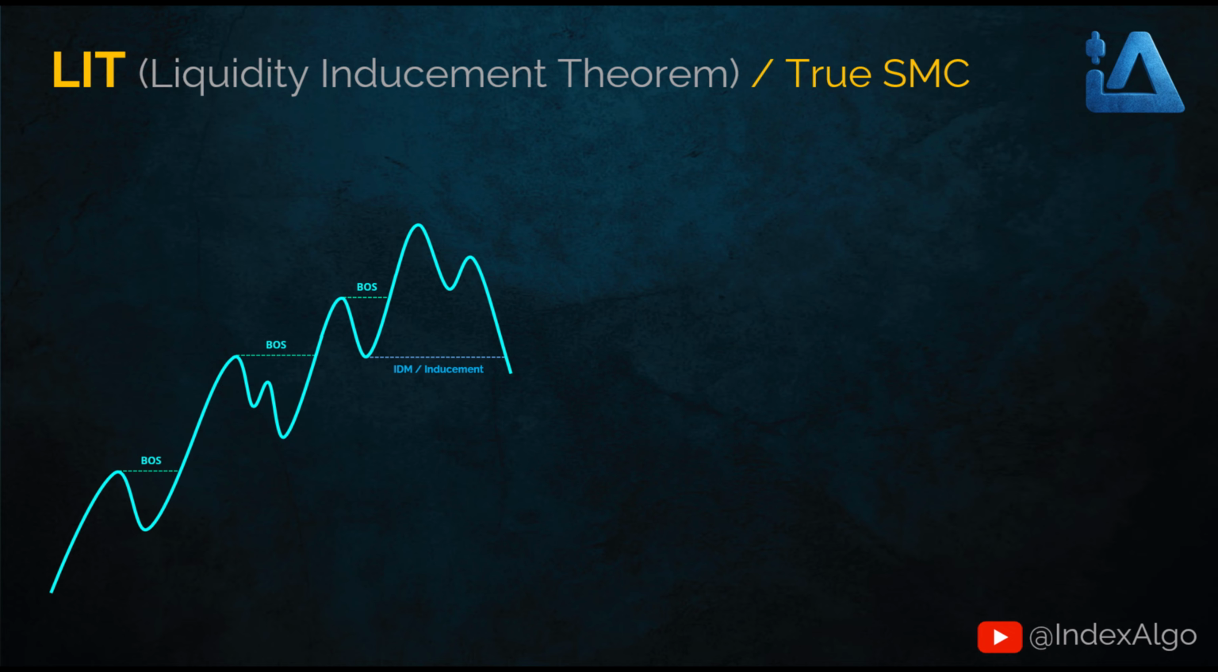So in this model, the breaks we used to call BOS aren't really valid BOSs at all, and the highest level formed from the start of the move until the IDM breaks is considered the valid market high and the true BOS level, and all those moves we used to treat as BOS were actually just pullbacks.